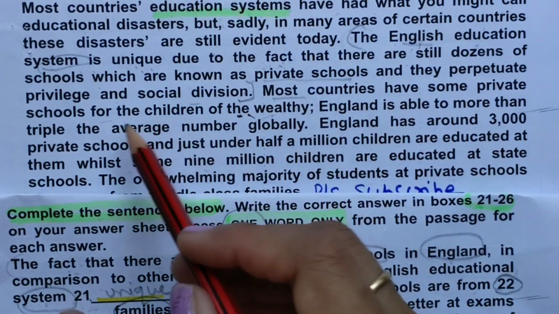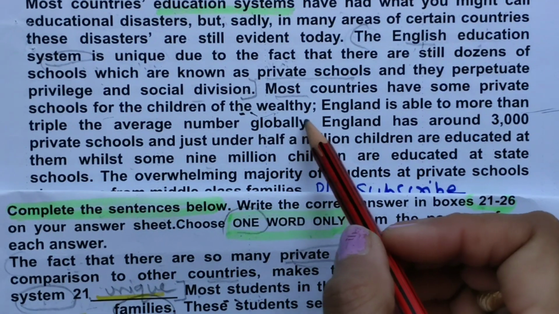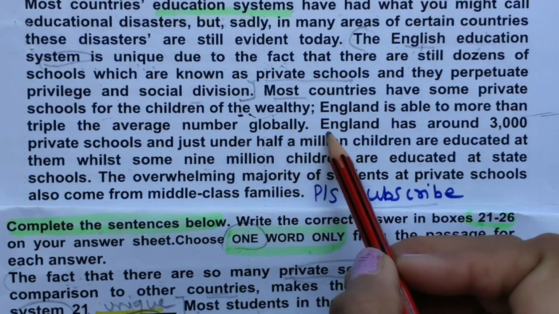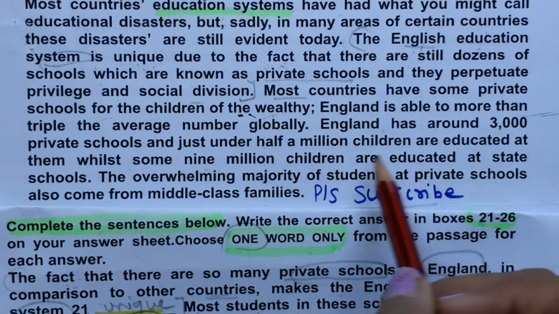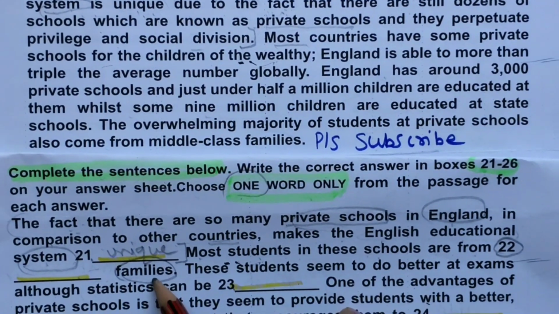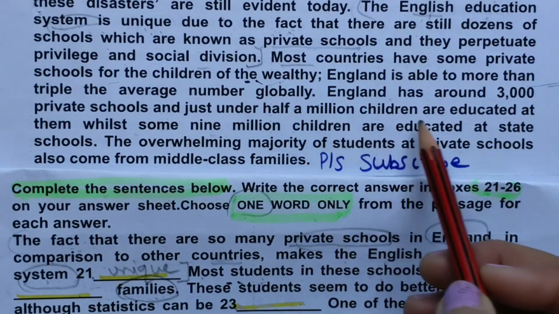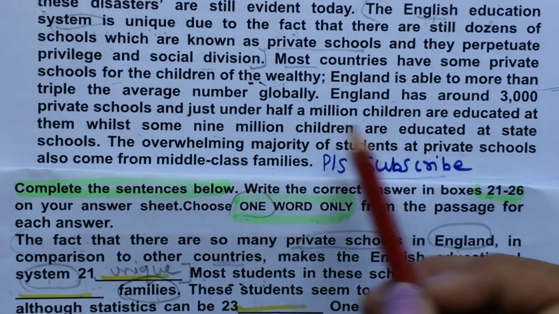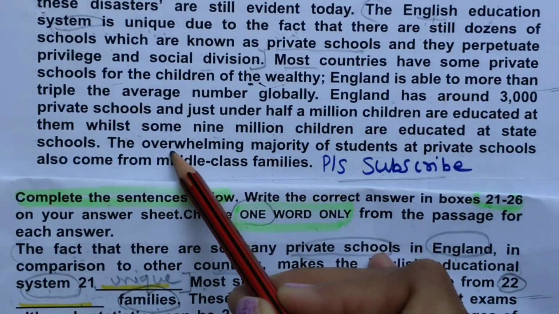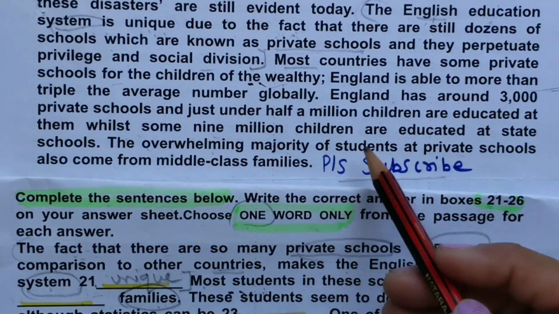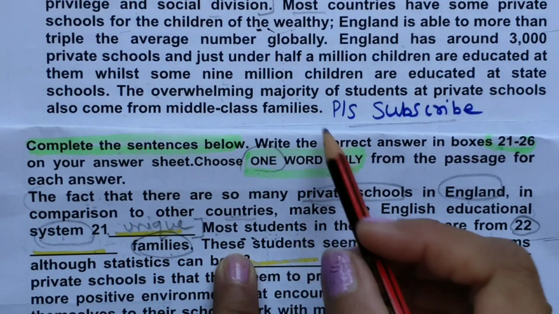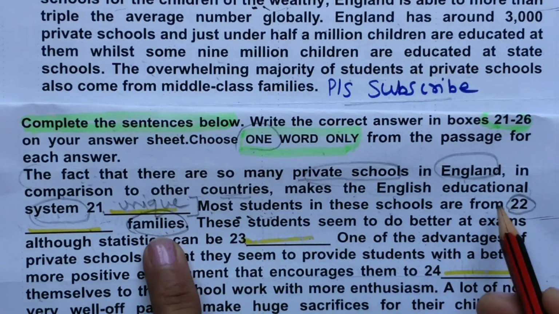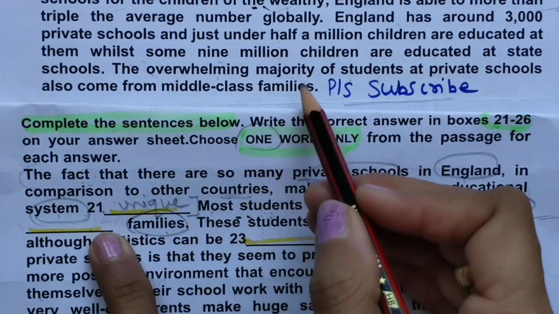Most countries have some private school for the children of wealthy. England is also more than average number globally. England has around 3000 private schools. No, we are looking for the families word. Children, while some 9 million children are educated at state schools, the overwhelming majority of students, now this is the location. Most students, meaning majority of students at private schools, also come from is also here, families is also here.